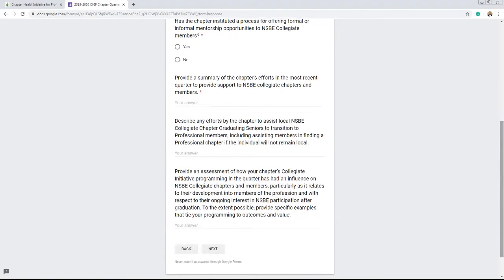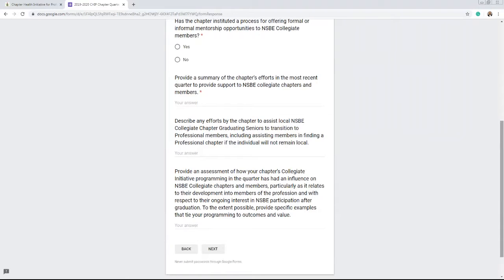We want to know to what extent your chapter's collegiate initiative programming is having an influence on the NSBE collegiate chapters and members. And again, development of those collegiate members, having them grow into true professionals in terms of their impact on their companies and the work that they're doing, and then also being a part of NSBE after they graduate as well.